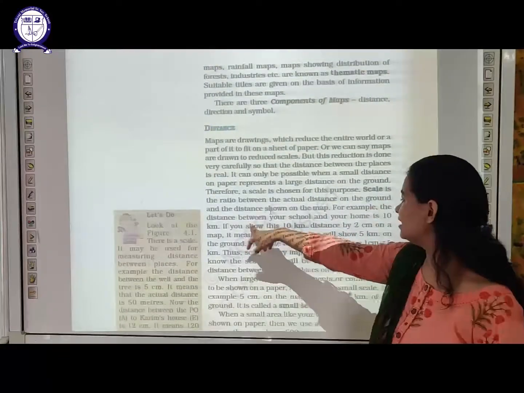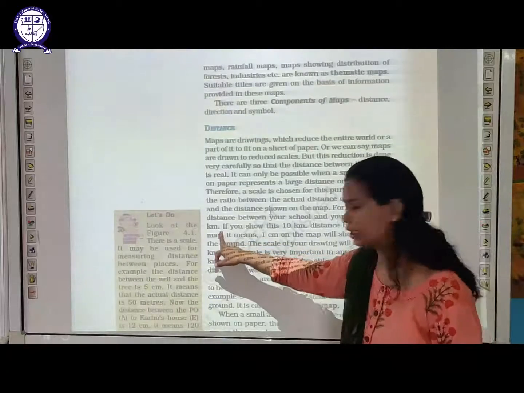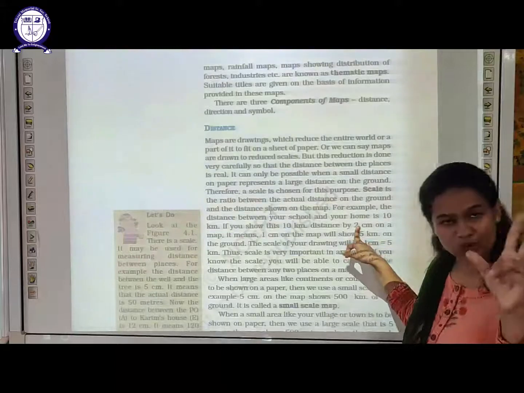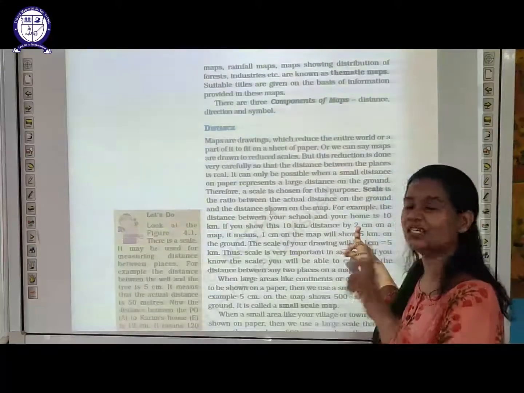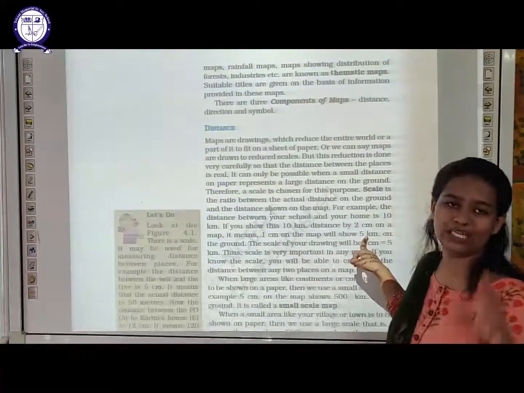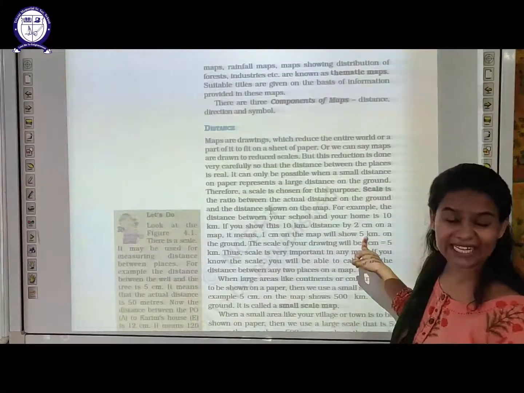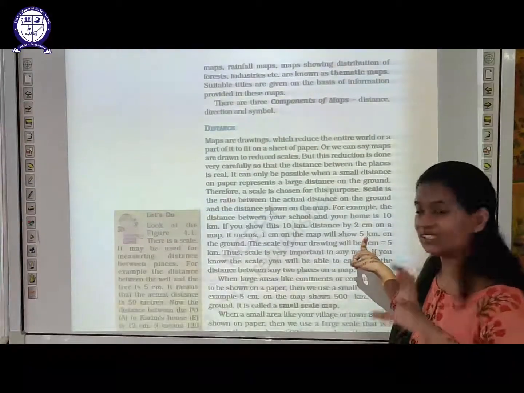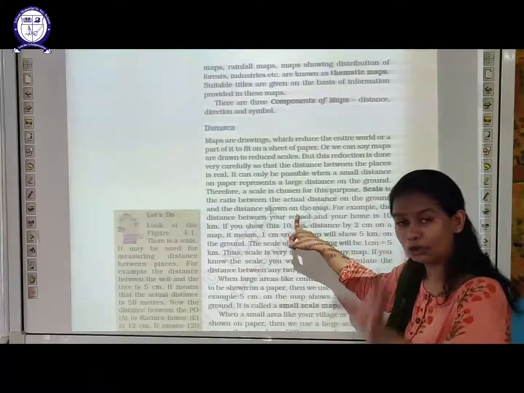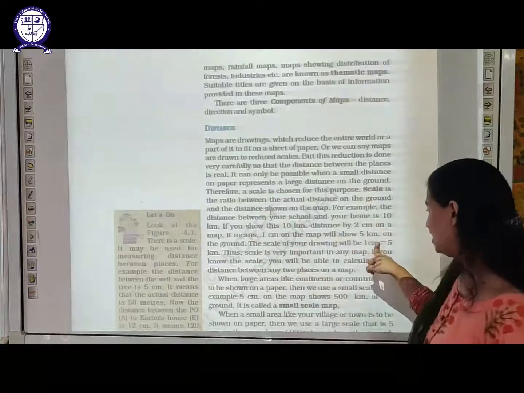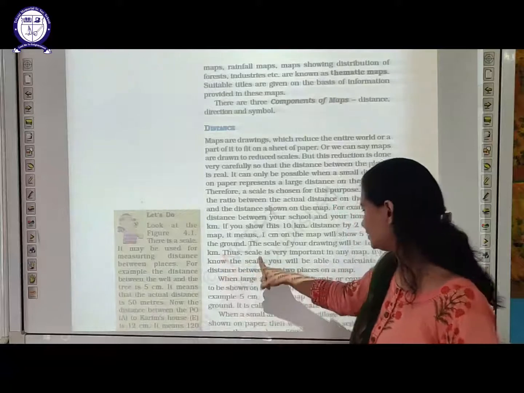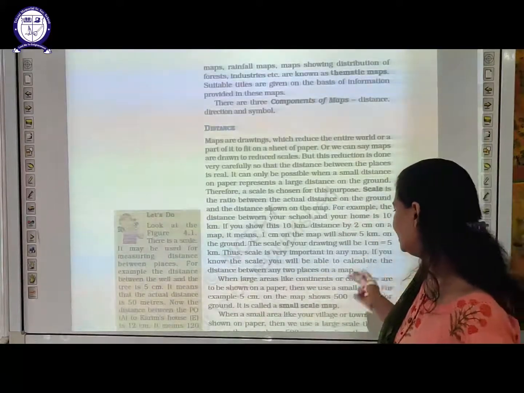For example, the distance between your school and your home is 10 kilometers. If you show this 10 kilometer distance by 2 centimeters, actually it is in kilometers, but on the map you are representing it with the help of 2 centimeters. It is not the actual distance, it is just the representation in a particular scale. We represent kilometers in terms of centimeters: 1 centimeter equals 5 kilometers. Thus, scale is very important in any map.